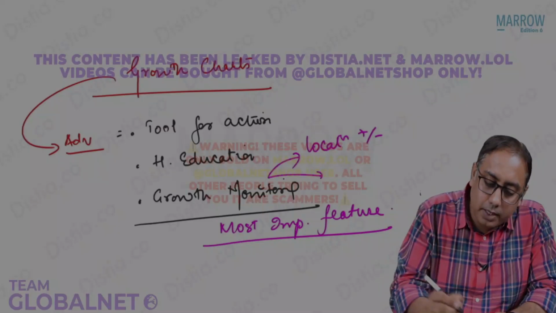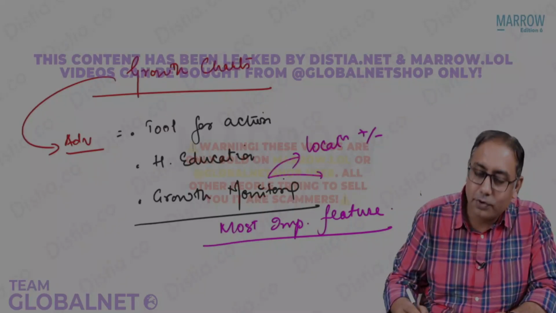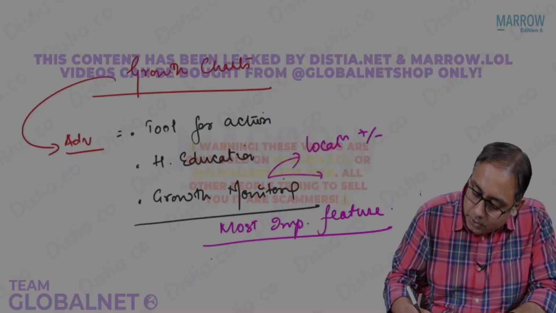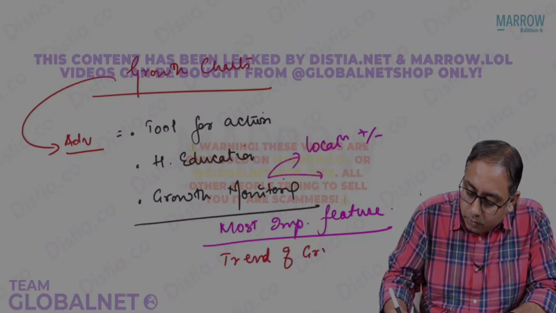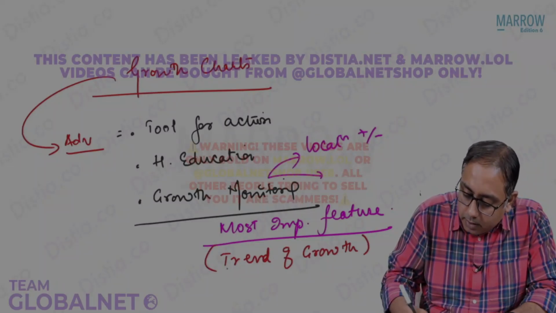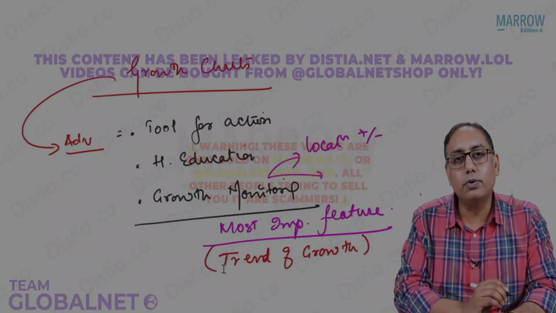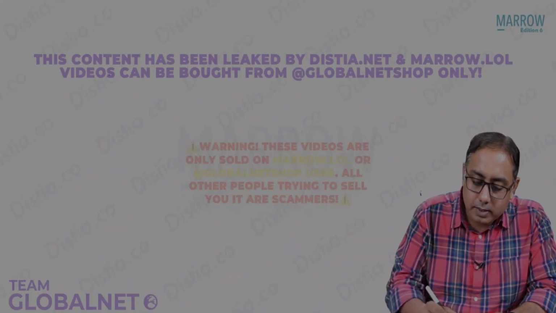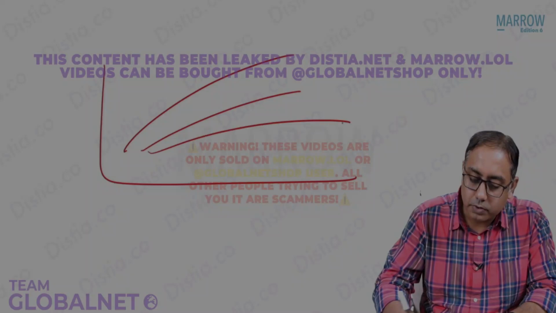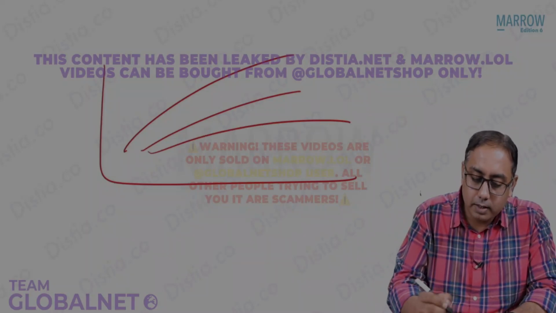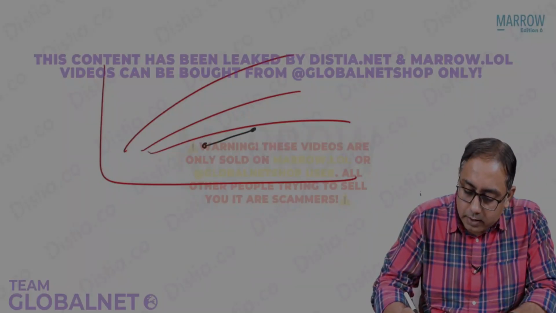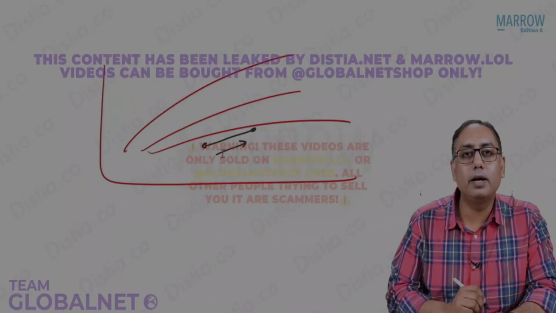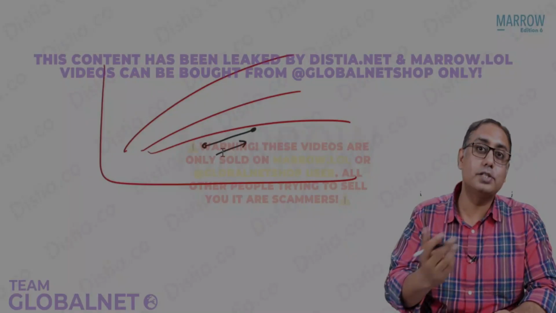Please write it in red words, beta. This is for all the UG students. Dear lovely UG students, the most important feature is the trend of growth, or the trend of increase or decrease of growth. Please note that if a child is on a growth chart, you have 3 zones. If a child is today in a red category, and after 2 months the child is going up, if the growth is showing upwards, is it a healthy sign? Of course, it's a healthy sign.